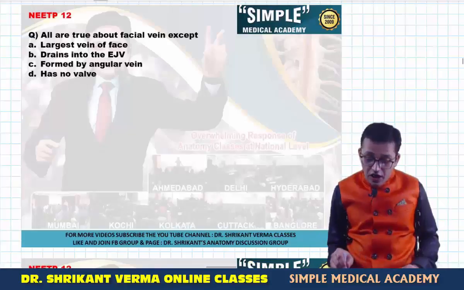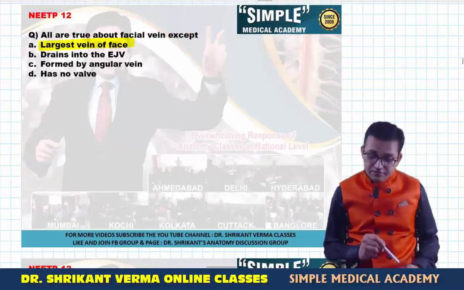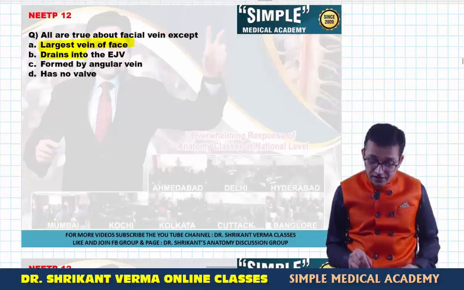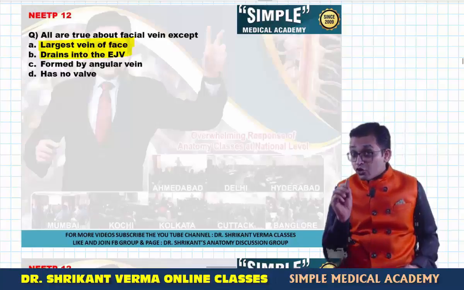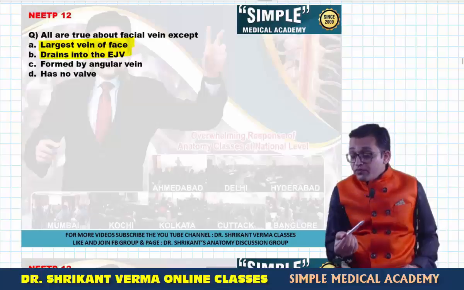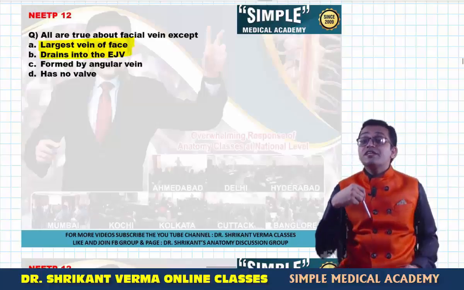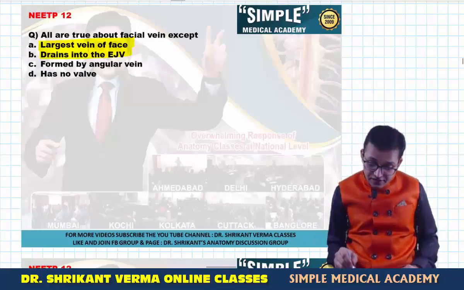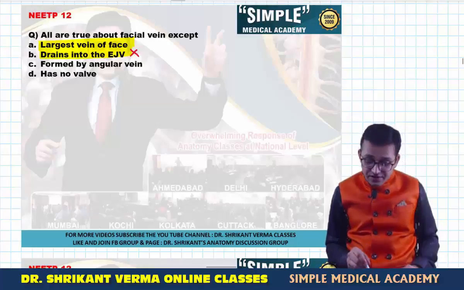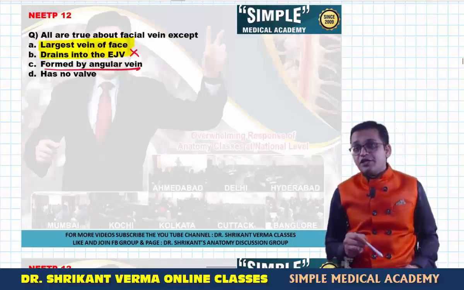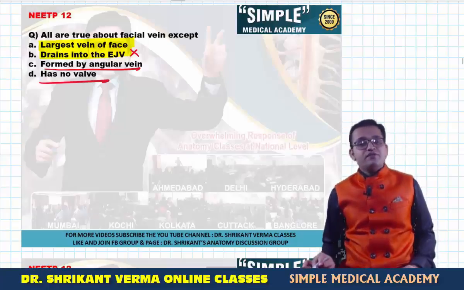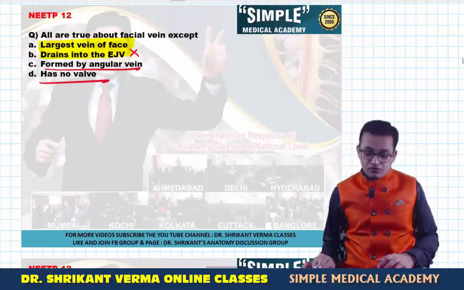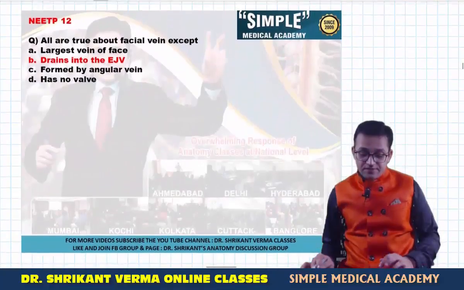Question: all are true about the facial vein except? Largest vein of the face? Yes, it is true. Drains into the external jugular vein? Was the facial vein draining into the external jugular vein? No, it was draining into the common facial vein. Via the common facial vein, it was draining into the internal jugular vein. So definitely this is false. But can you see, formed by the angular vein? Yes, it is the continuation of the angular vein. And has no valve? Yes, it is also a true statement. Facial vein does not have any valve. So definitely your answer is the one about the external jugular vein.